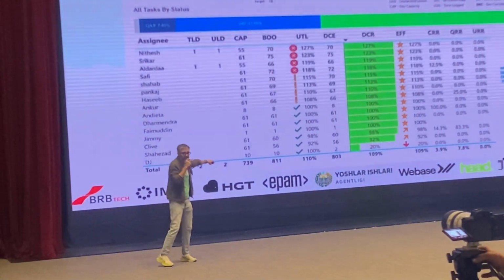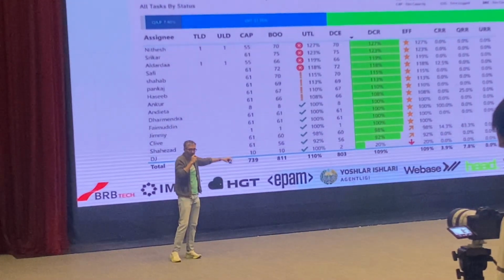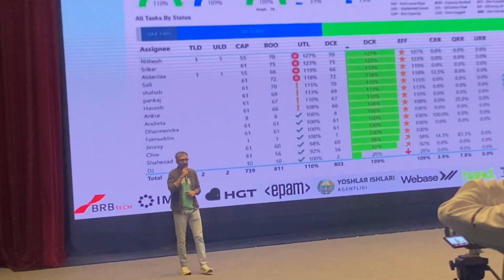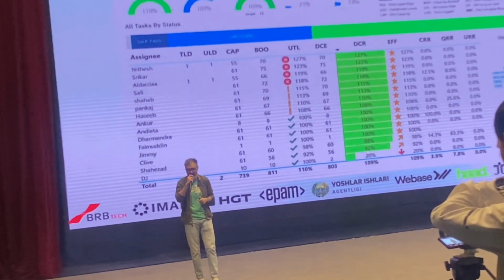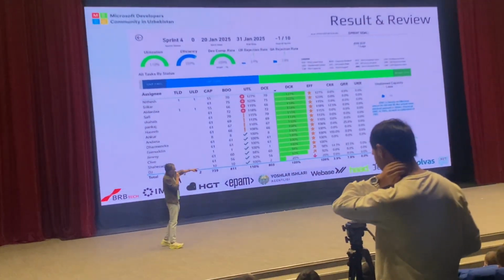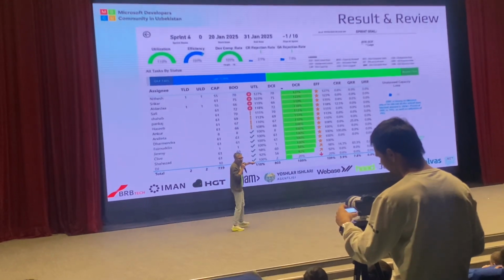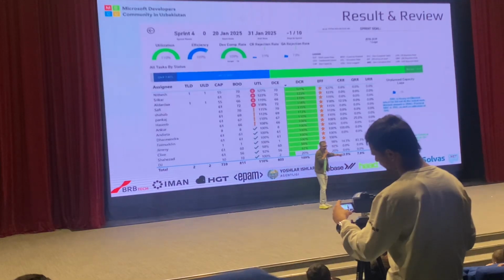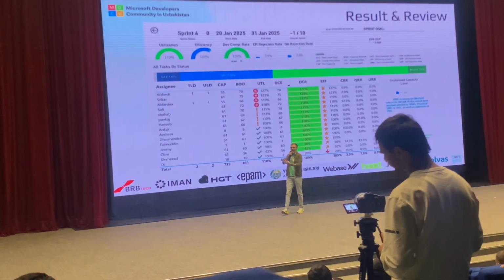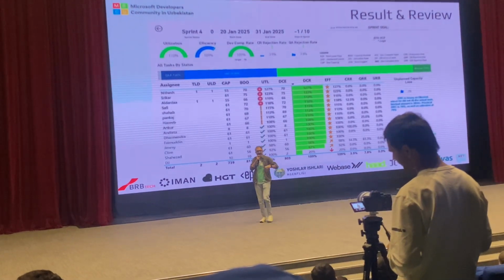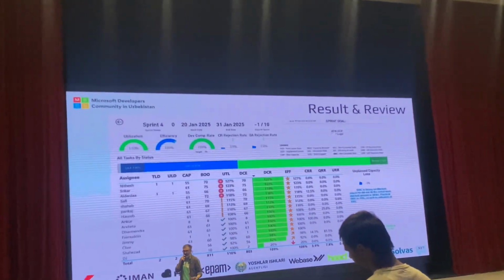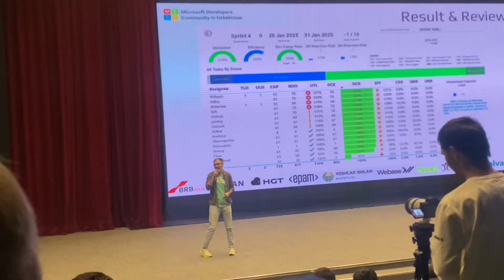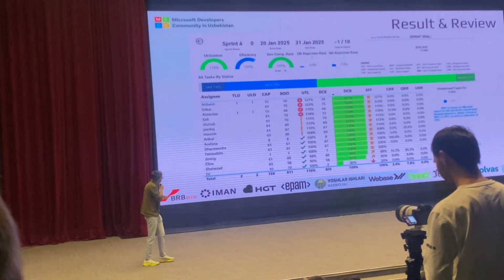I don't care about the numbers. Numbers are good, but I don't care about these. I care about those goals. If we achieved our goals, great, right? That means the sprint was successful. And sometimes numbers don't tell the full story, right? So sometimes I write down a certain comment: DCR of this guy was this because of this and whatnot. Because 6 months down the line, when I need to promote the guy, I will look at his numbers, and if the numbers are not there, I will start investigating, right? So that's what it is.